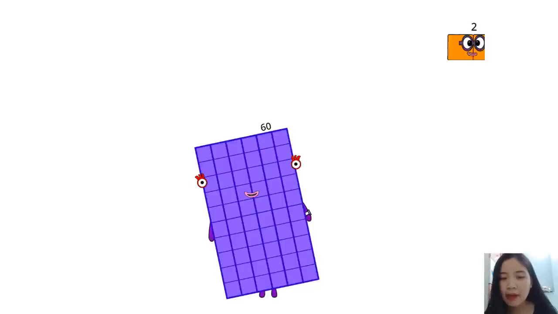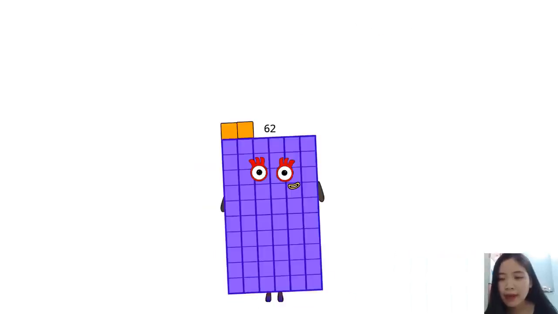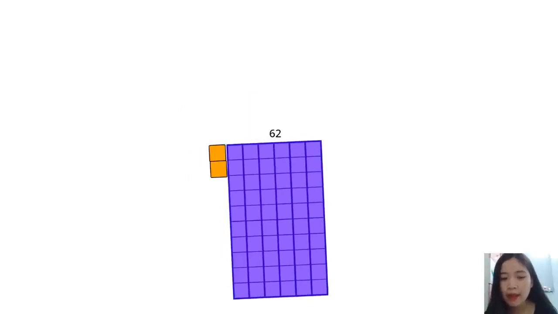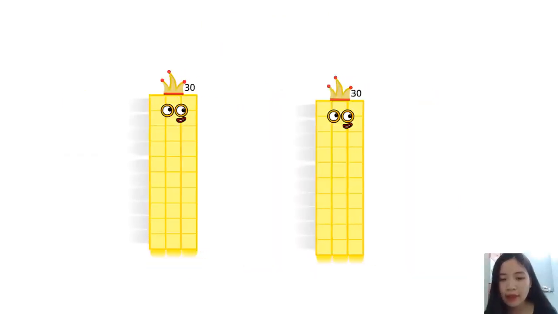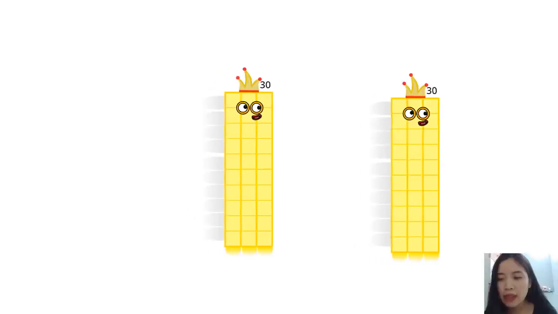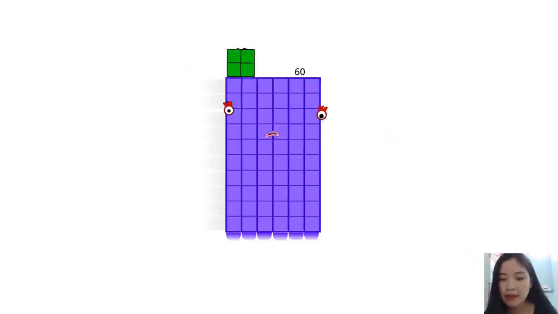Tell it straight. 4 4s are 16, 5 4s are 20, 6 4s are 24, 7 4s are 28, 8 4s are 32, 9 4s are 36, and when all the 4s are in the mix, 10 4s are 40.